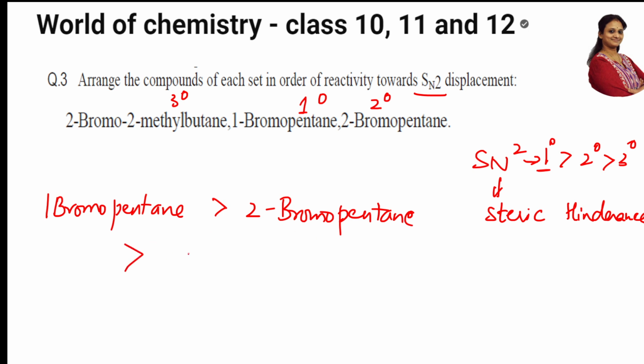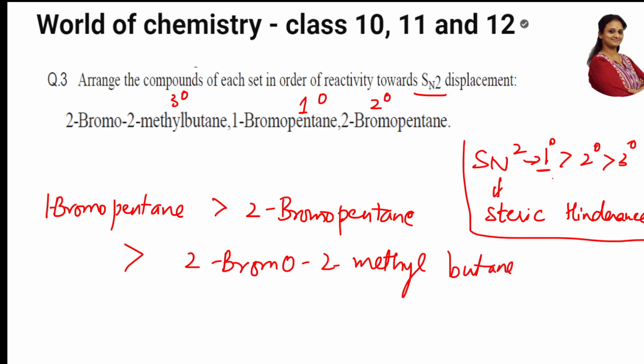I'm writing down 2 bromo. Write completely, please. If you write completely, you'll get marks. 2 bromo 2 methyl butane. This is okay. So the reason you write here, less steric hindrance, and finish off your answer. Easy, easy. Chalo. Next question.